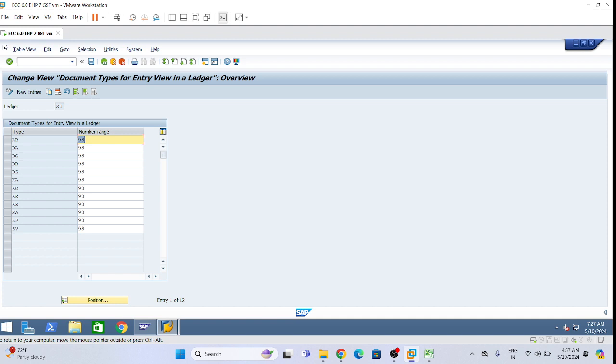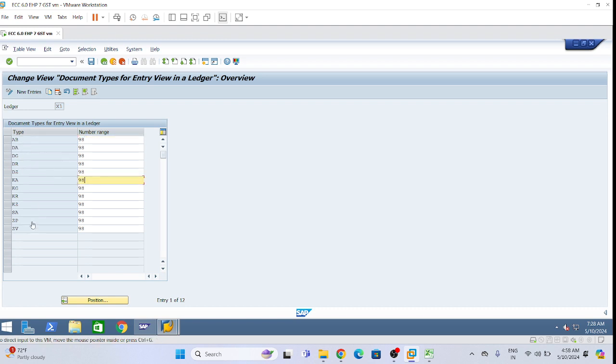For a document, like we have three document views. Document is posted in our leading ledger. Document is posted in parallel accounting, in the IFRS, and the US GAAP, right? Any document we can see. Same way we want to see these cash journal documents also in three views, right? Cash journal document we want also to be posted as per the parallel accounting system in the leading ledger, IFRS and US GAAP.